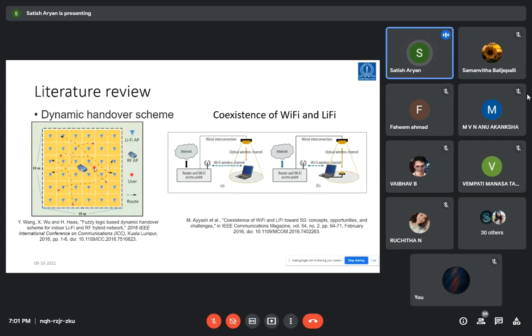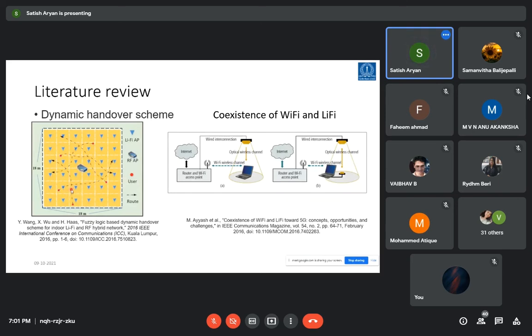It's an 18 meter by 18 meter environment where he simulated the network. And these are the focused light points from ceiling to the ground. Like the transmitter is in the ceiling and the mobile gadgets will be on the floor side. We call them floor side equipments and the ceiling side equipments. So you can see there is only one RF access point and multiple Li-Fi access points, and multiple users are moving in a dynamic way.